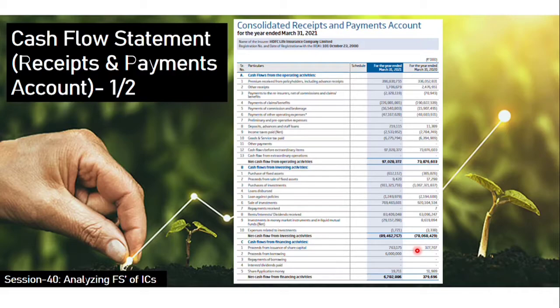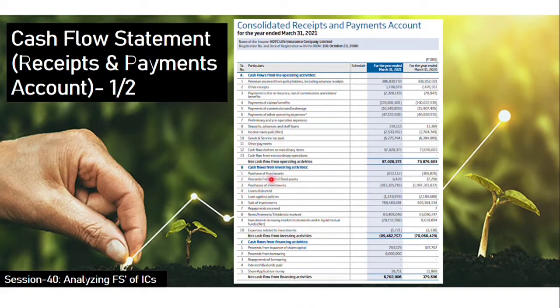Now coming to the last section, which is the cash flow statement. For an insurance business the cash flow statement is named as receipts and payments account. You can see here consolidated receipts and payments account. This is nothing but what we call a cash flow statement. It is typical, I need not explain it here because the cash flow statement is already explained in my earlier financial statement video. The format also is similar to a normal cash flow statement, so nothing new over here.